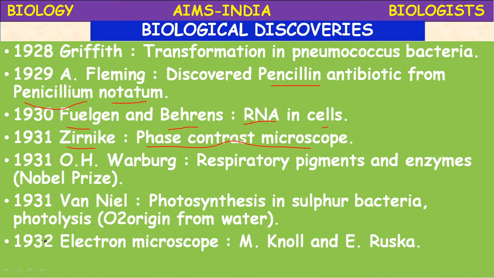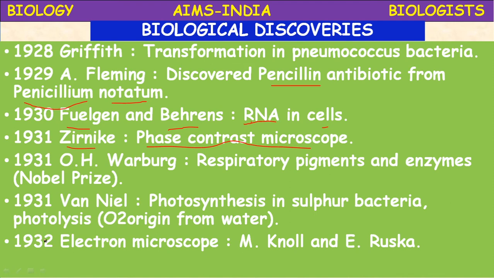Enzymes are biocatalysts. They enhance the rate of reaction without undergoing any change. That was discovered by Warburg. These enzymes participate in biochemical reactions like digestion and respiration.